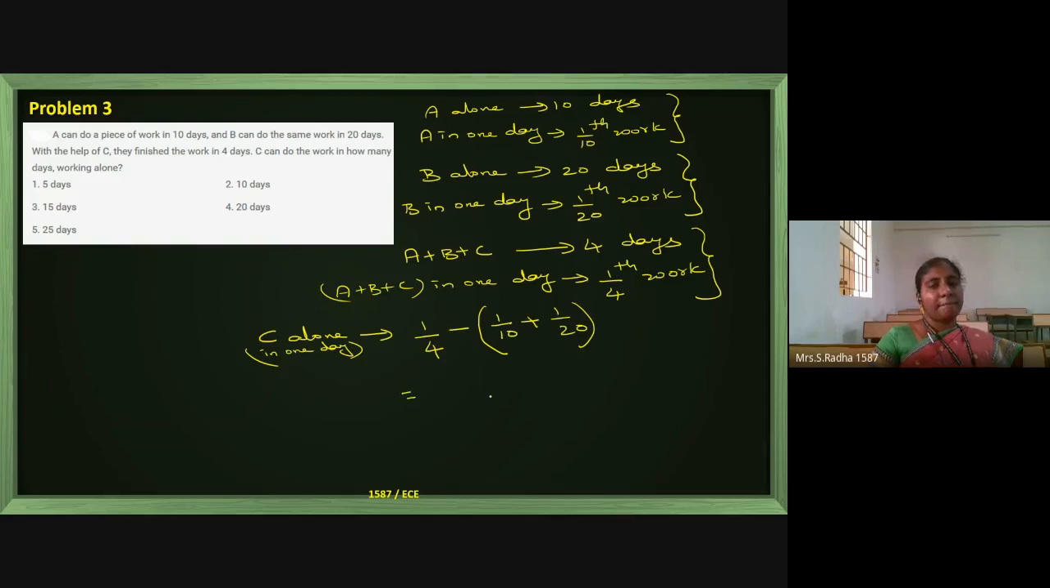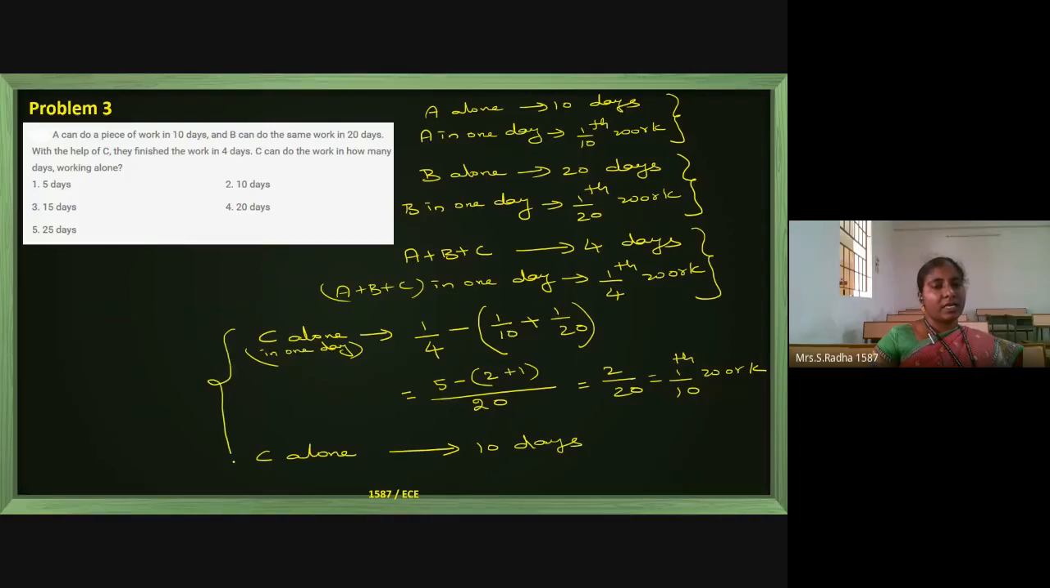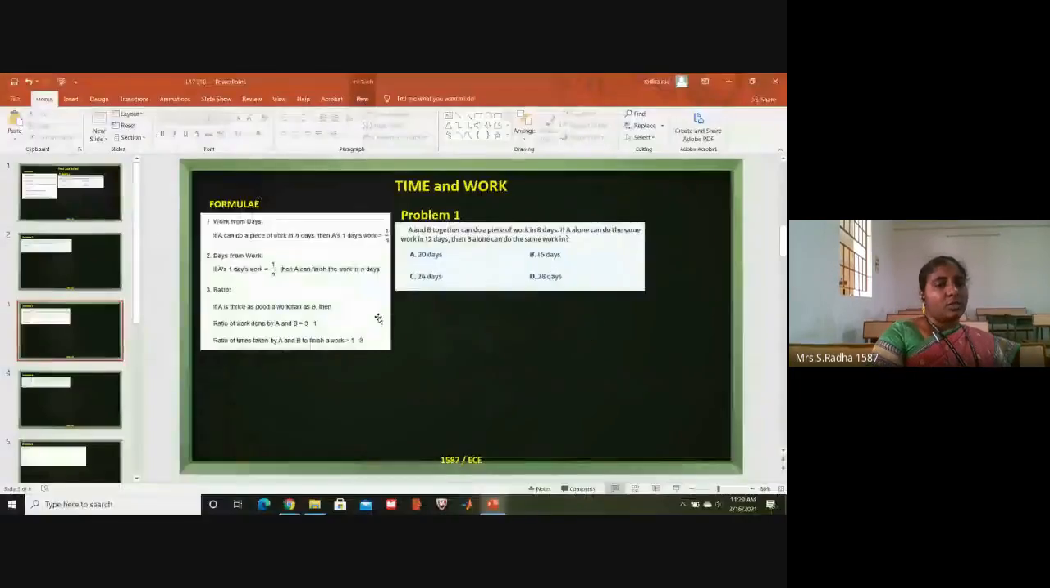Now, if you make LCM as 20, here it will be 5 minus 2 plus 1. 5 minus 3 is 2 divided by 20, which is 1 by 10th of the total work C alone can complete in one day. So C alone total number of days required is 10 days. So the answer is option 2, 10 days.